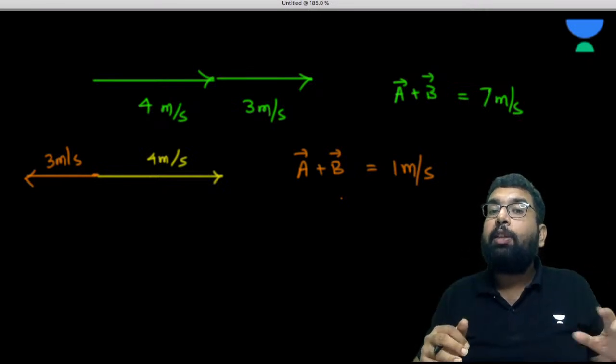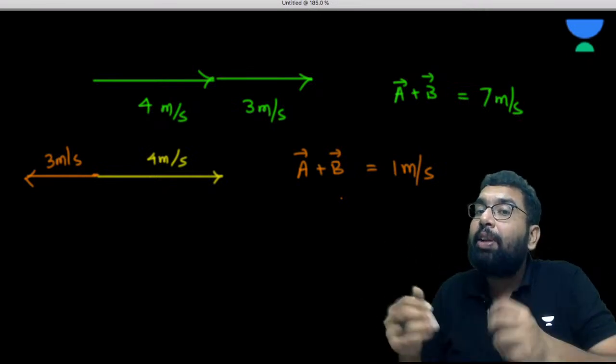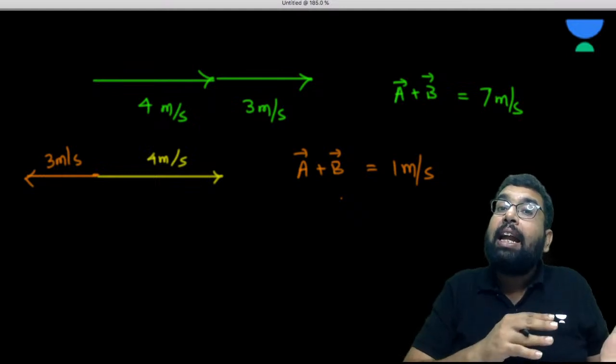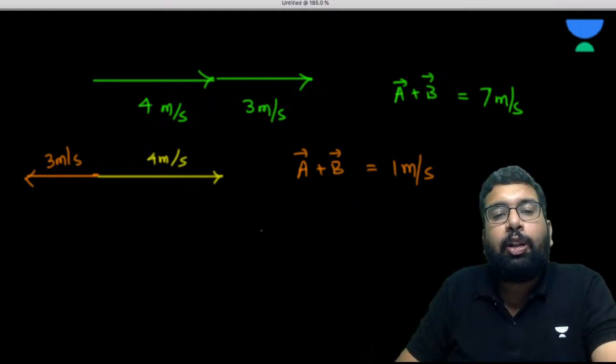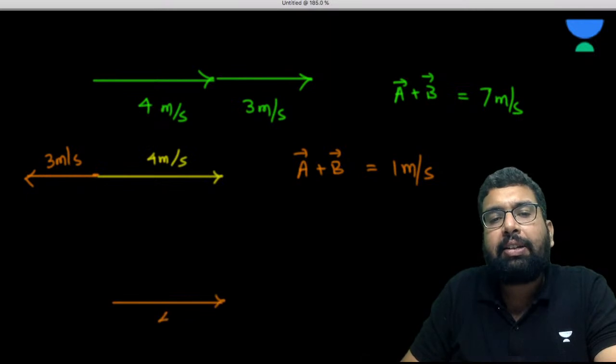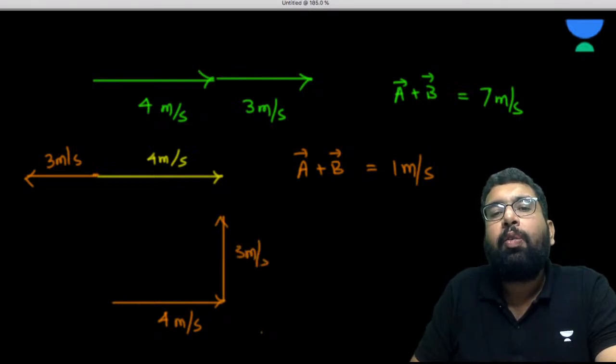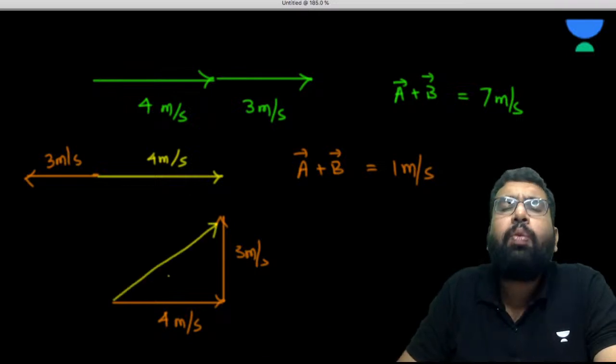Now please understand this. 4 and 3 added give 7 also. 4 and 3 added give 1 also. Now if 4 is this, they can be in any direction. 4 is this, and 3 is this. When they will be added, what are you going to get? We are going to get like this. So how are we going to get like this?